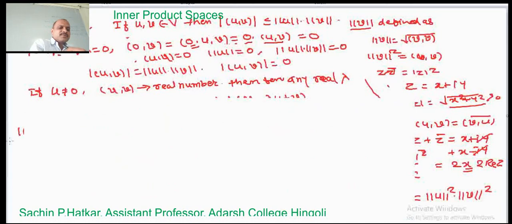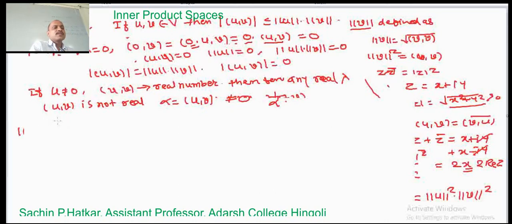Consider the second case where the inner product u comma v is not real, that is, it is a complex number. Now let us call alpha equal to the inner product of u comma v. This is not equal to 0, so if it is not equal to 0, we can calculate 1 divided by alpha. Alpha is a complex number, not a real number.